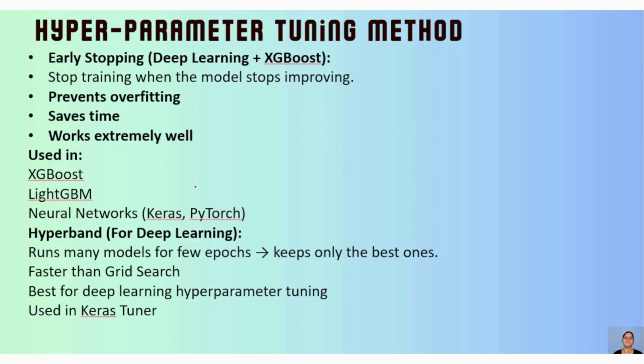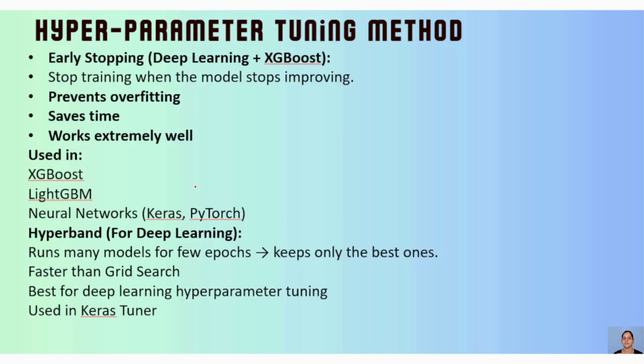Then we have different models where we can use these hyperparameter tuning methods. So we can use it in deep learning and XGBoost. Early stopping is the one where we can use. It helps in handling early stopping. Then it prevents overfitting. Then it saves time because you don't have to tune each hyperparameter manually.